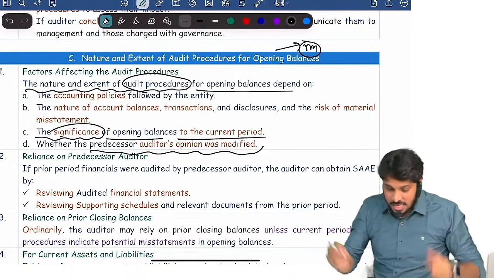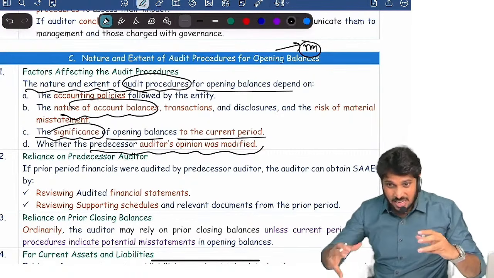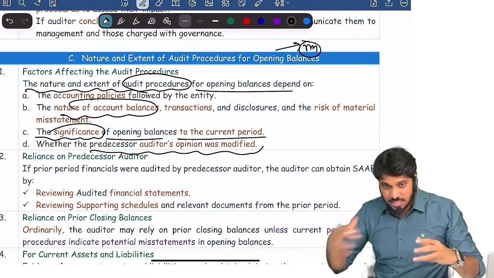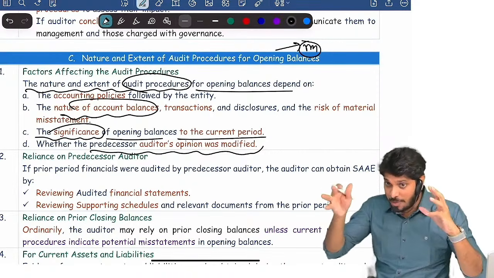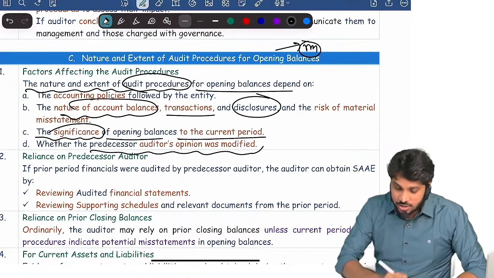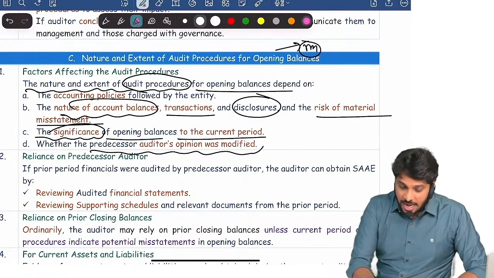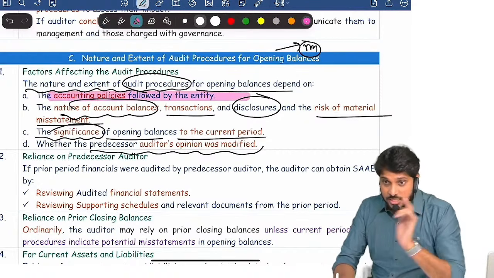Able to understand? Then what is the nature of account balance? Are they current assets, current liabilities, non-current liabilities or non-current assets? What is the nature of account balances in the opening, and what is the nature of transactions that they did in the last year, nature of disclosures what they did, and risk of MMS that you identified, and also focus on what accounting policies that they are following.